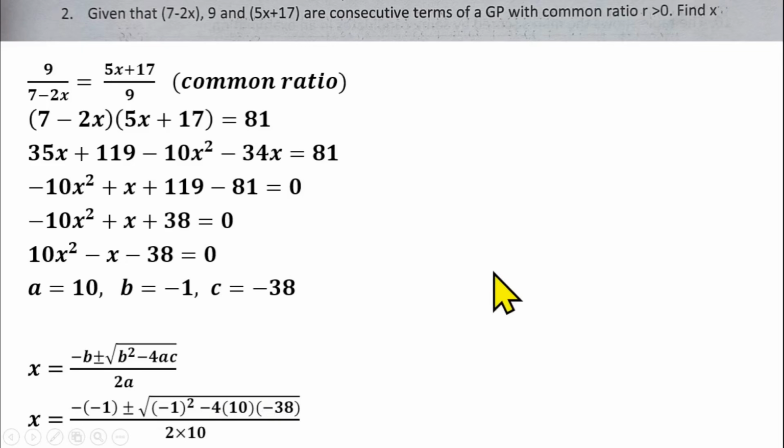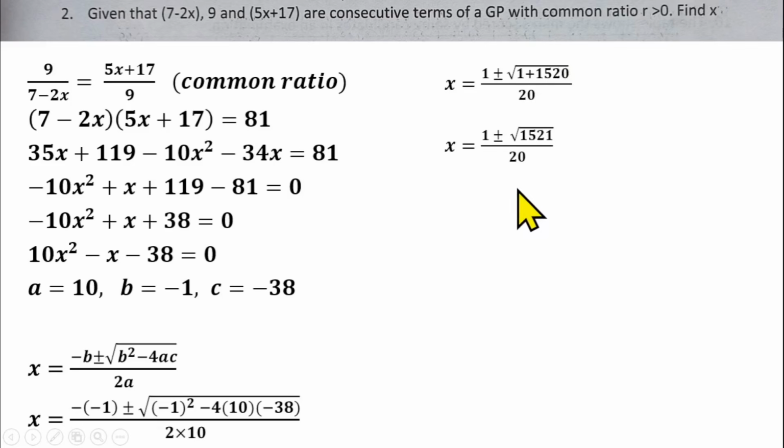Then from there, minus 1 times minus will give us plus here. We have s equals plus 1 plus or minus square root of minus 1 squared, which is 1. Then minus times minus will give us plus. 4 times 10 times 38 will give us 1520, over 20. From there, 1 plus 1520 will give us 1521 over 20. So the square root of that should give us 39.